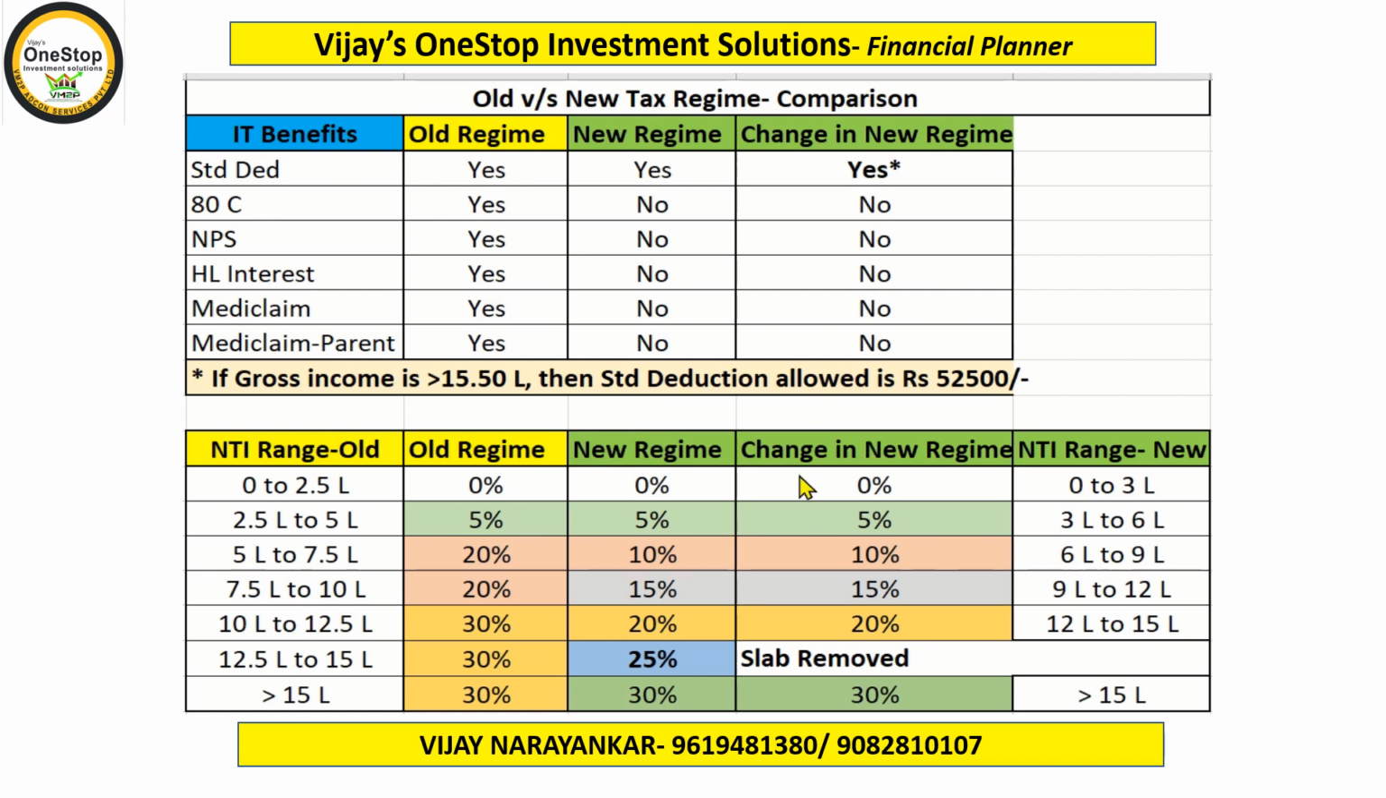Now the change is, if you see, the slabs have been changed. Instead of the gap of 2.5 lakhs, it is now a gap of 3 lakhs. So 0 to 3 lakhs 0% tax, 3 to 6 lakhs 5%, 6 to 9 lakhs 10%, 9 to 12 lakhs 15%, 12 to 15 lakhs 20%, and more than 15 lakhs 30%. So here we can see clearly what changes have been announced in yesterday's budget.